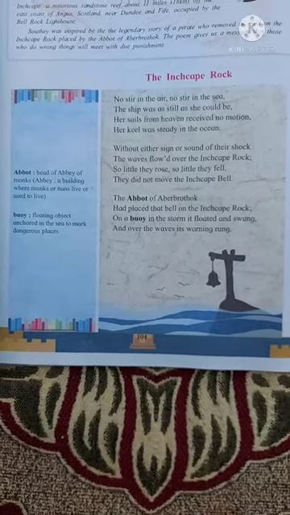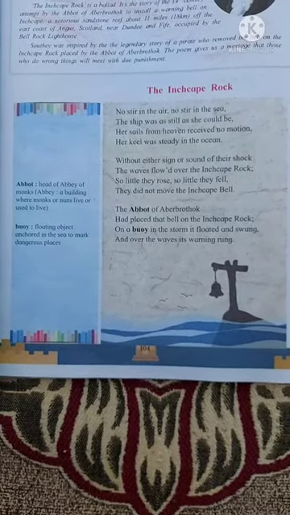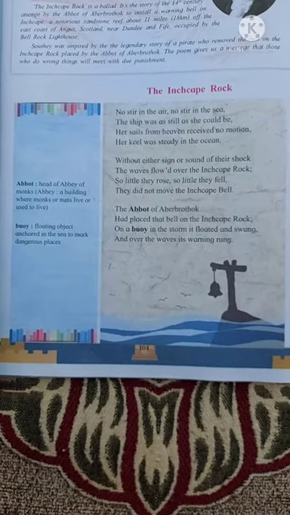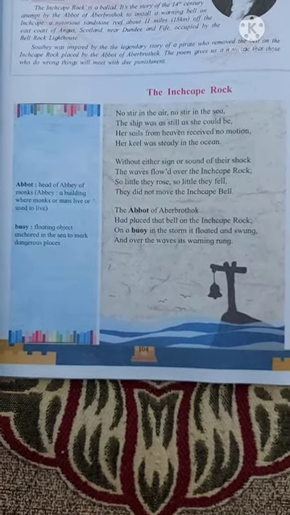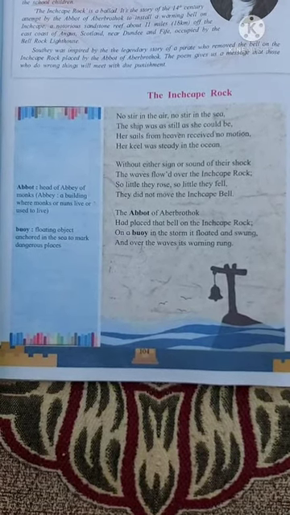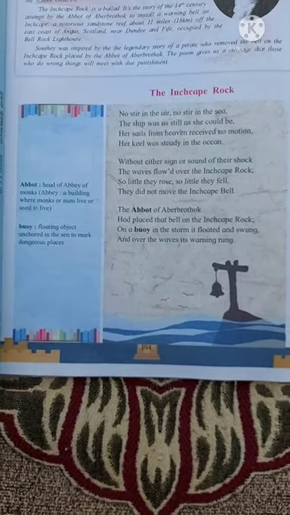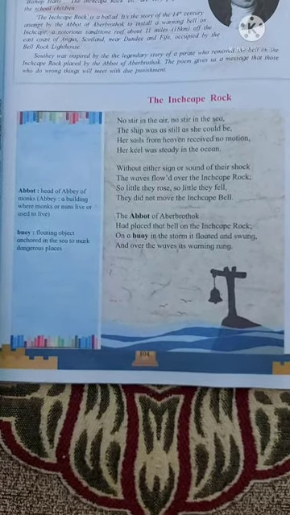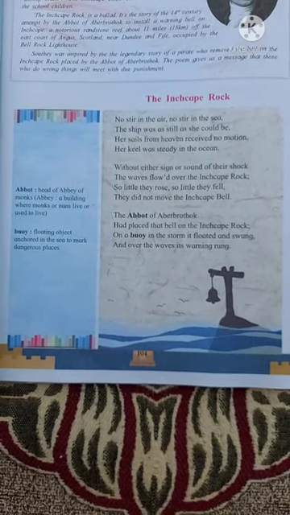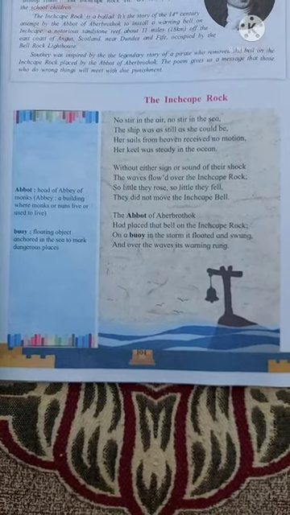So here, no stir in the air. Stir means here movement. No movement in the air, no movement in the sea. That is, everywhere there is a silence, no movement at all. Okay. The ship was as still as she could be, and the ship was very still there. Her sails from heaven received no motion. So there was no motion. Her keel was steady in the ocean and it was taking rest. Okay, so there was no movement at all.